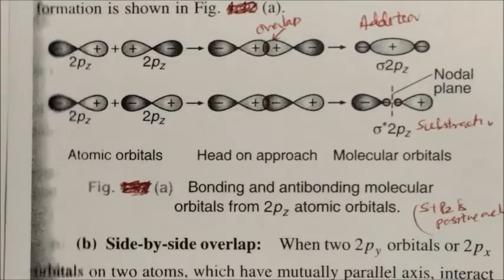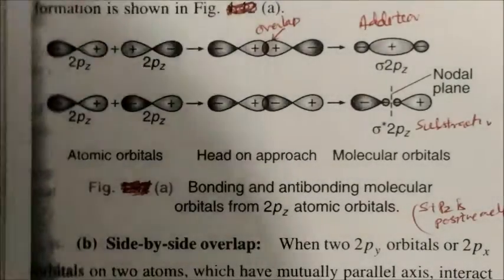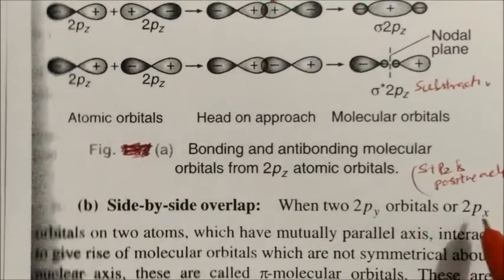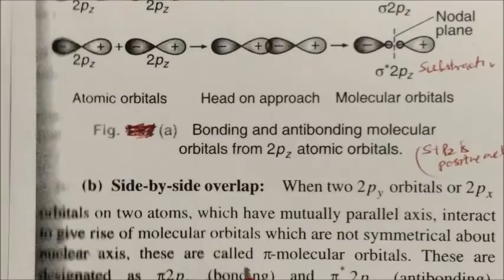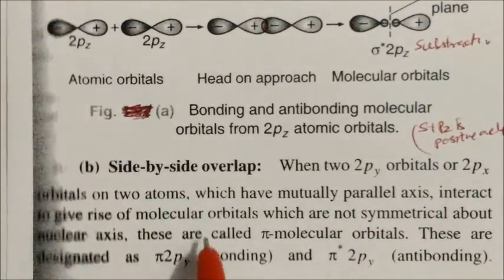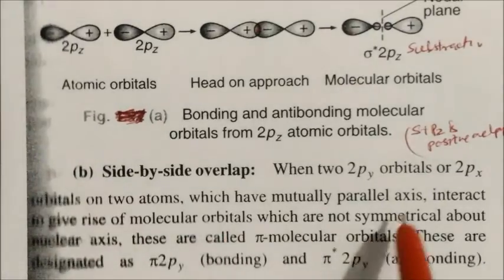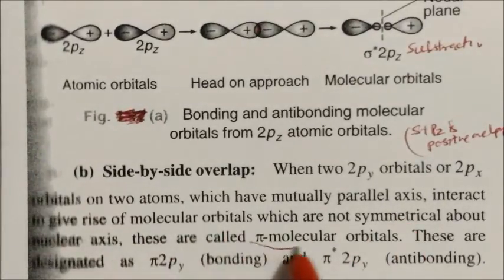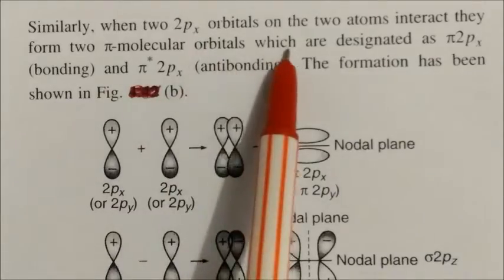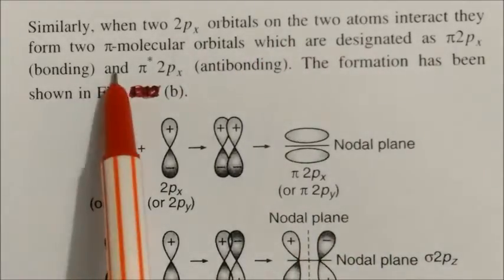Now we will see the side-by-side overlap. In side-by-side overlap, two py orbitals, and likewise two px orbitals, on two atoms have mutually parallel axes and they interact to give rise to molecular orbitals which are not symmetrical about the nuclear axis. These are called pi molecular orbitals. They are designated as pi 2py, which is bonding, and pi star 2py, anti-bonding. Similarly, when two px orbitals on the two atoms interact, they form two pi molecular orbitals.